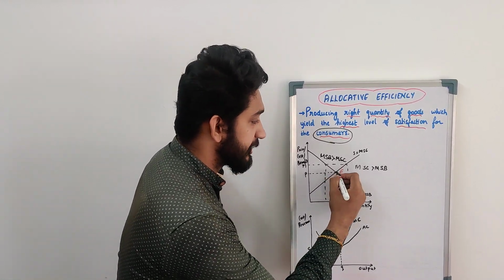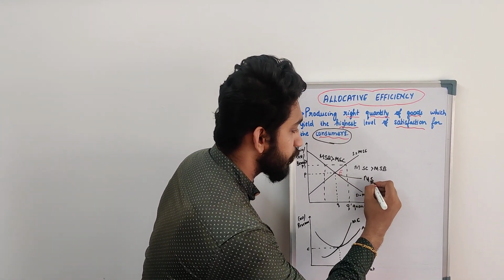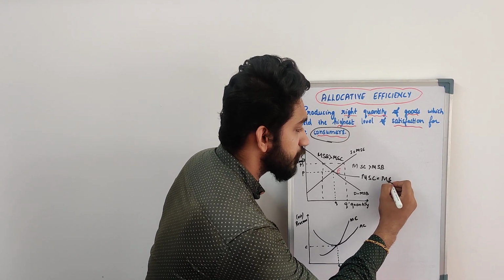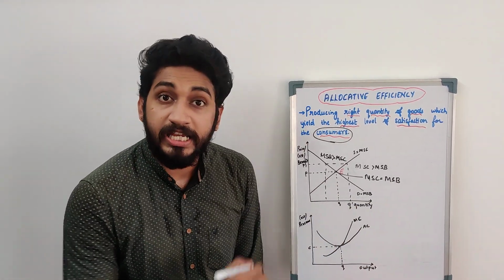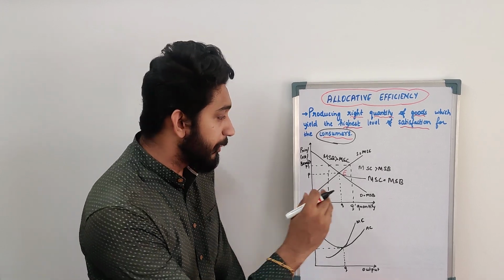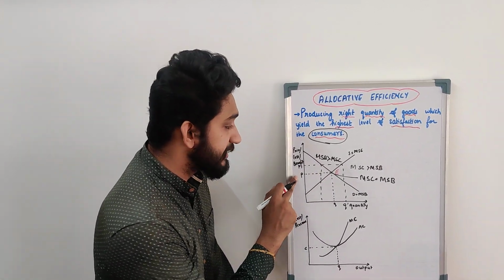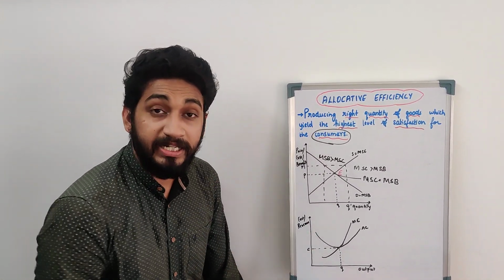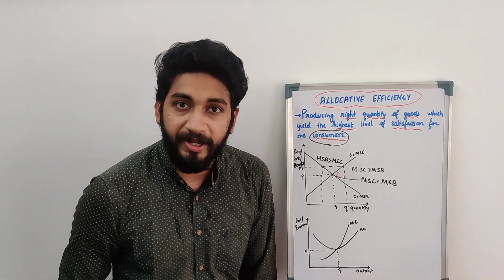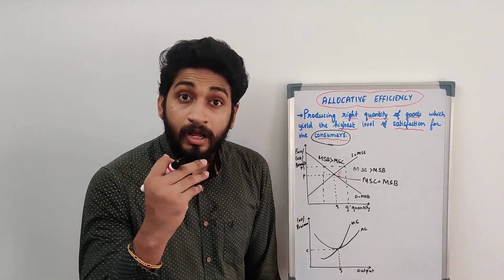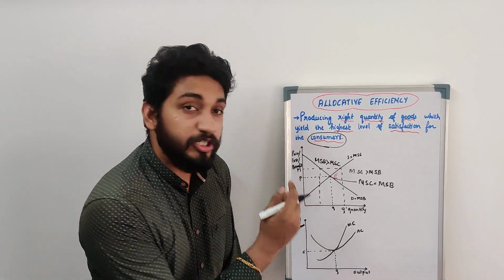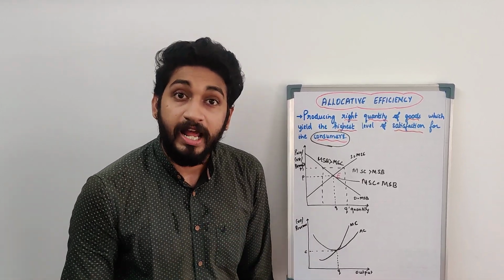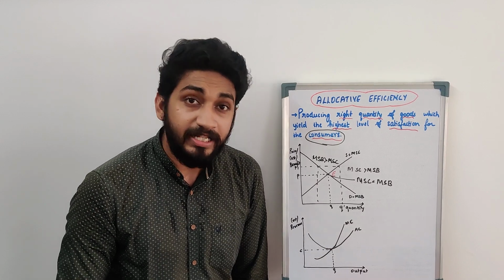So the point where your marginal social cost is equal to marginal social benefit is said to be allocatively efficient in the economy, because this is the point where the price is equal to the quantity, the price that the consumer is willing to pay and the price that the producer is willing to set for the quantity. Both the producer and the consumer are satisfied at this point.